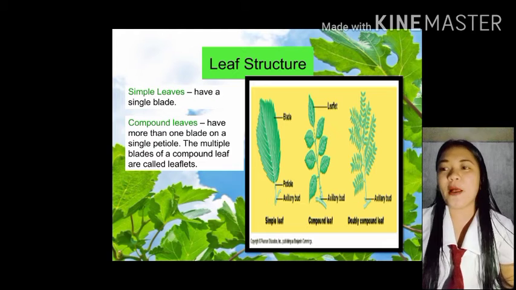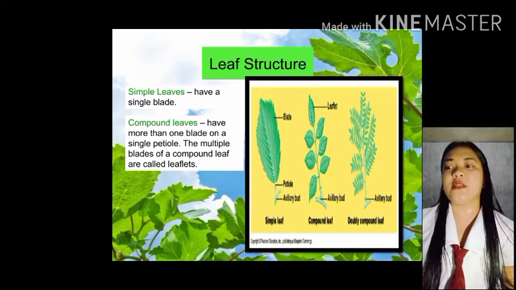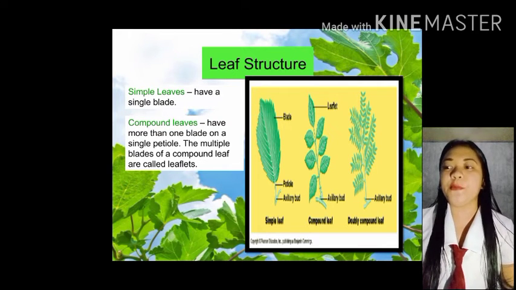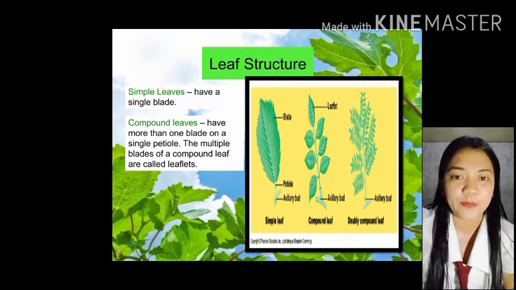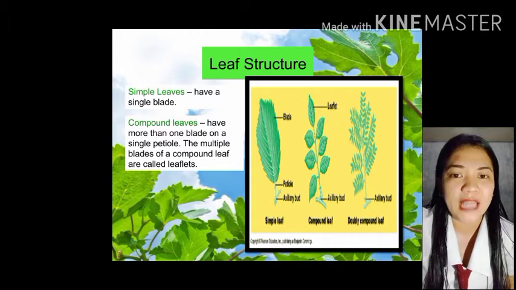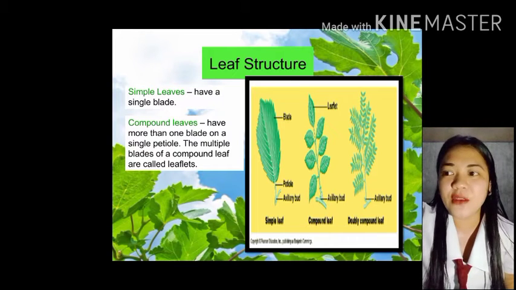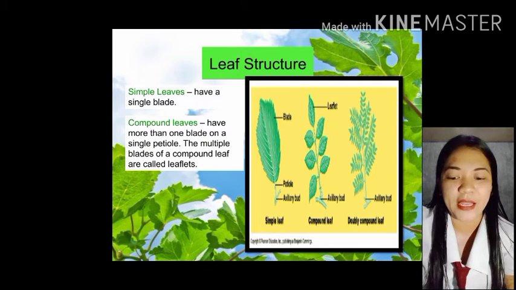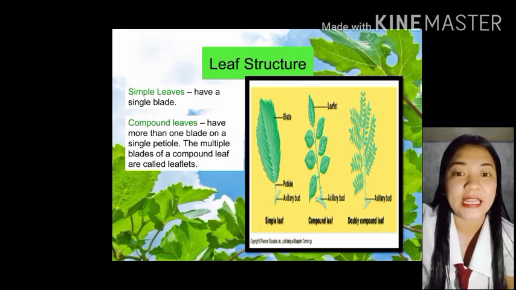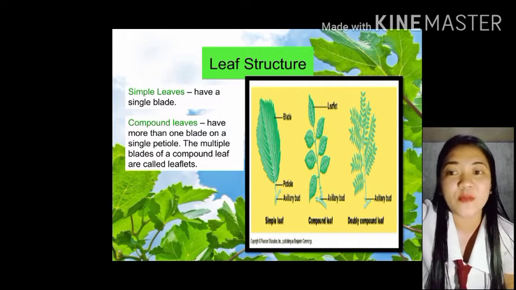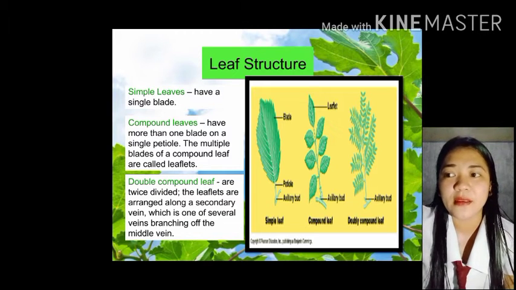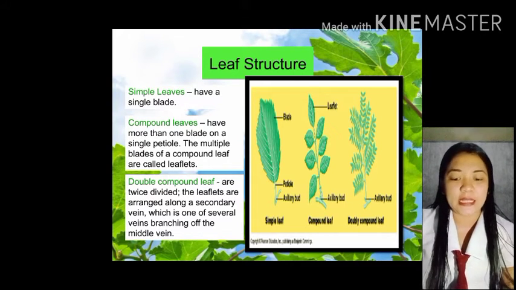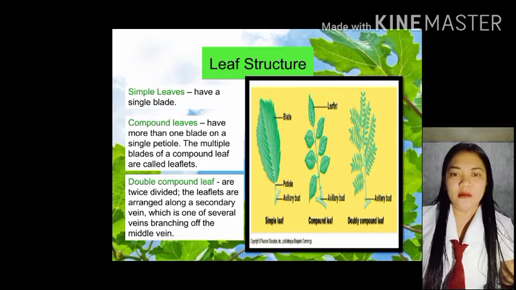Next po is compound leaves. Have more than one blade on a single petiole. The multiple blades of a compound leaf are called leaflets. Yan, dito po sa second picture, makikita nyo na yung dahon niya is meron na siyang mas madami na yung blade niya, yung sa tagiliran ng dahon is madami na. Tapos yung blade na yon, yung maraming blade na yun sa gilid, tinatawag natin siyang leaflets.